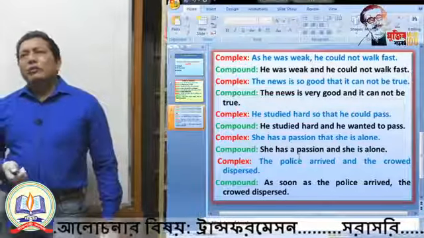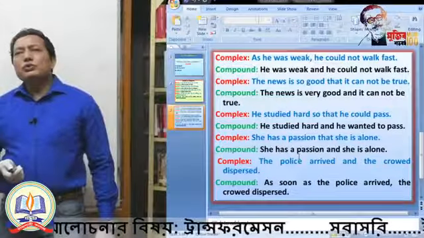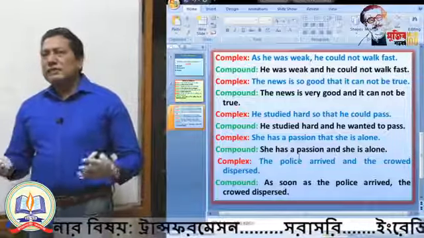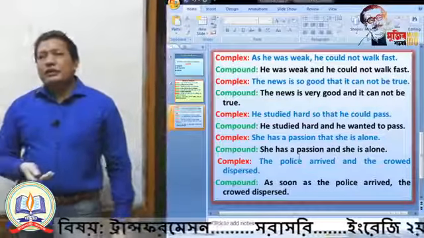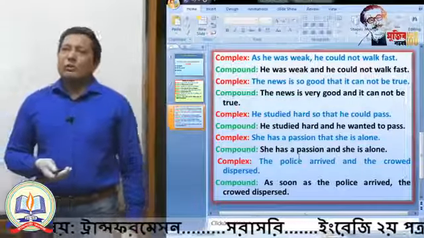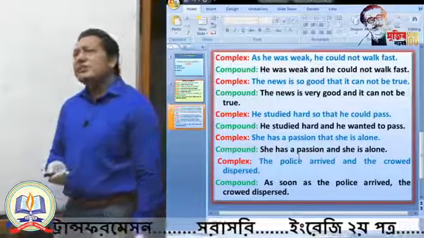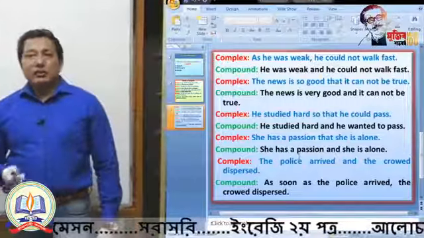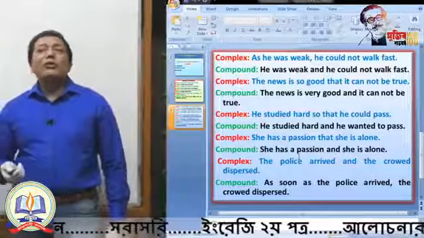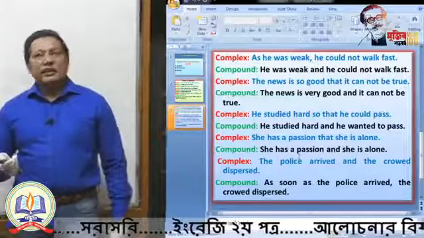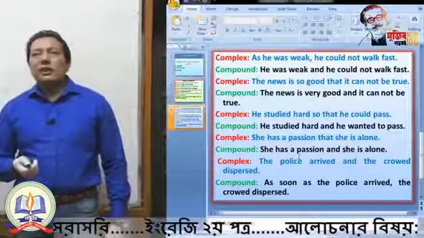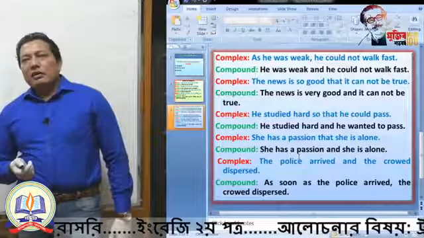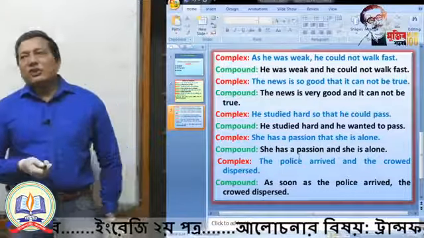So, if you get "so that", for making a compound sentence, of course, you have to use a desiring verb. That means he studied hard and he wanted to pass. Why do we write "wanted" here? It is very easy. You found the given sentence was in past tense, so we are using "wanted".